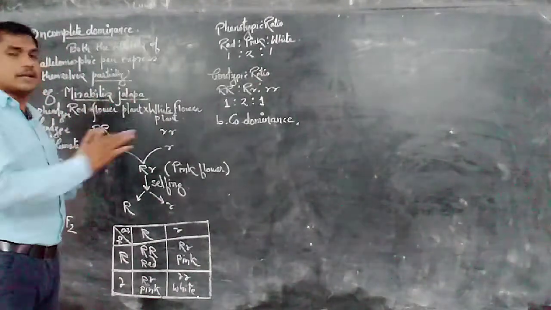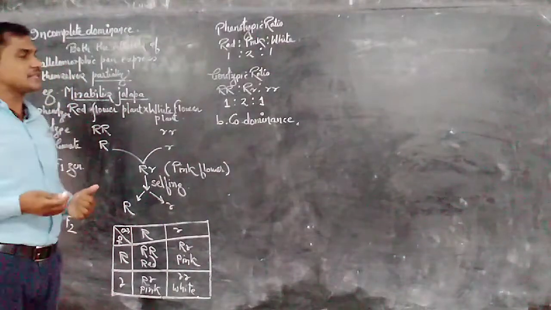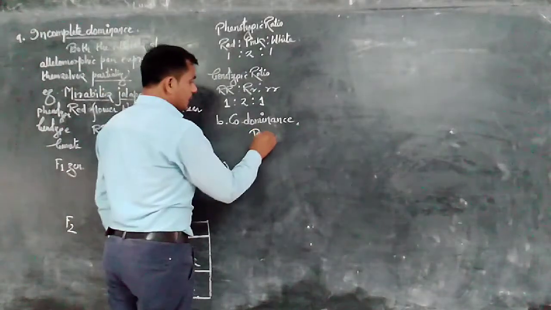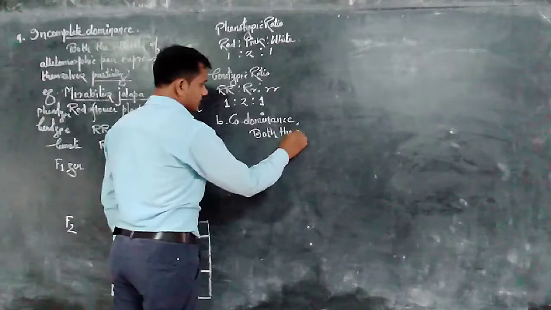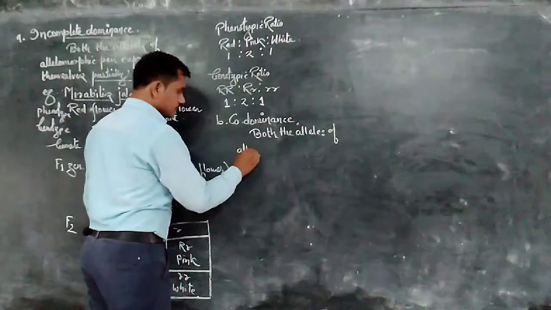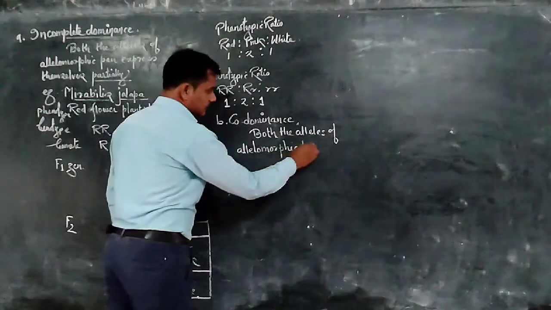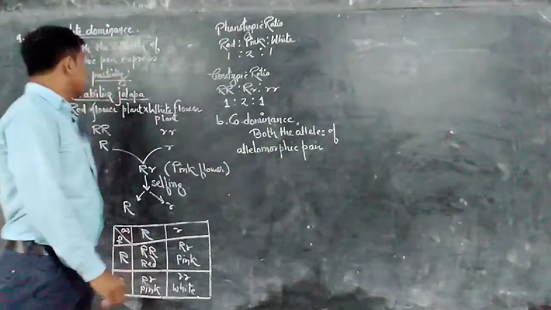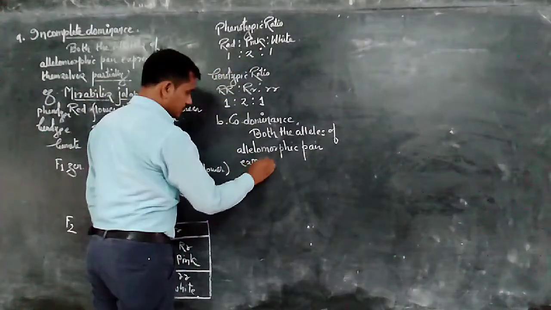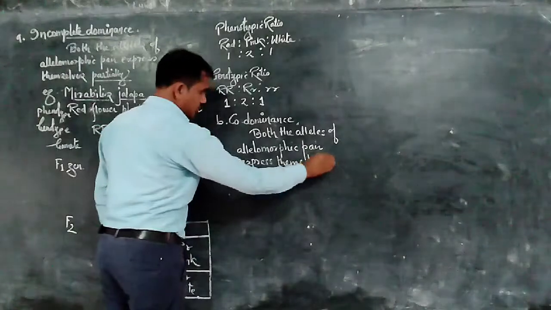So both the alleles of the allelomorphic pair express their character equally.